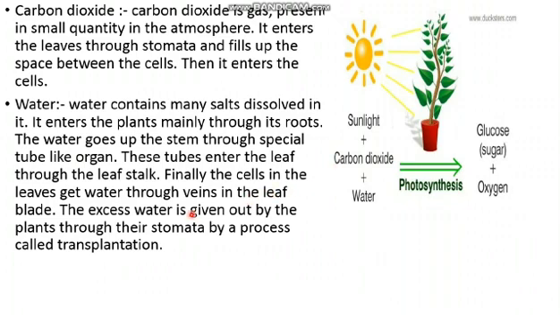Finally, the cells in the leaves get the water through the veins in the leaf blade. The excess water is given out by the plants through their stomata by the process called transpiration. This process is called transpiration. Then it passes. I'll be telling it orally.